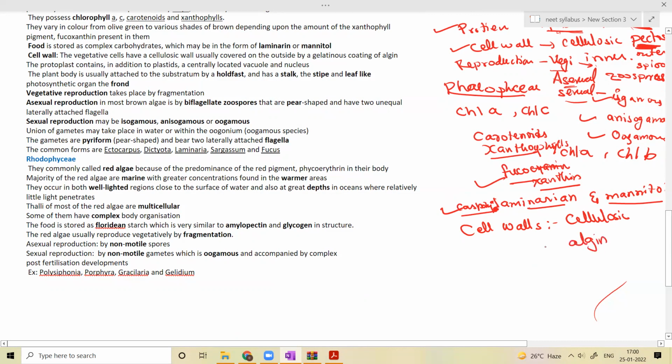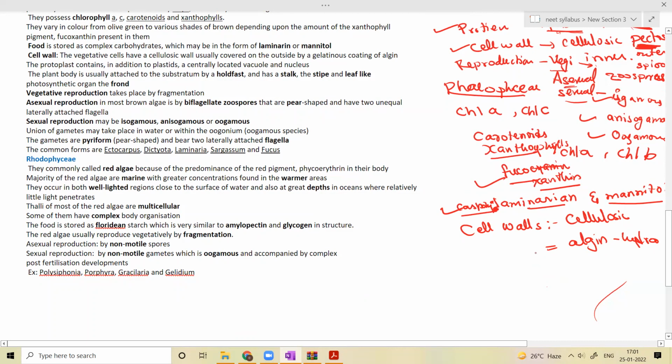This is a hydrocolloid, which absorbs water, so that the gelatinous appearance comes.